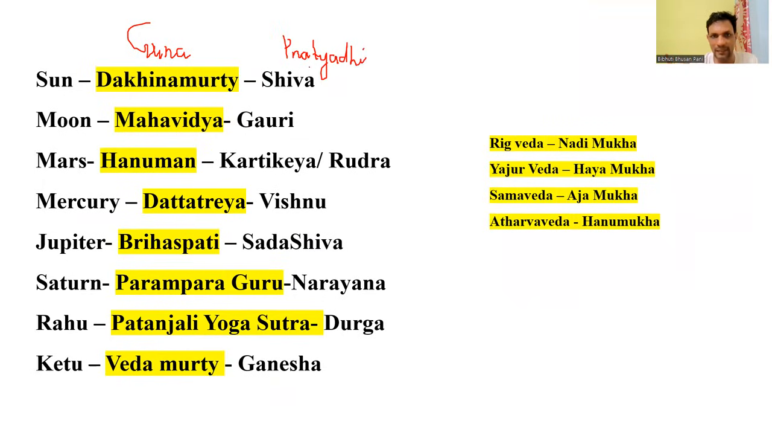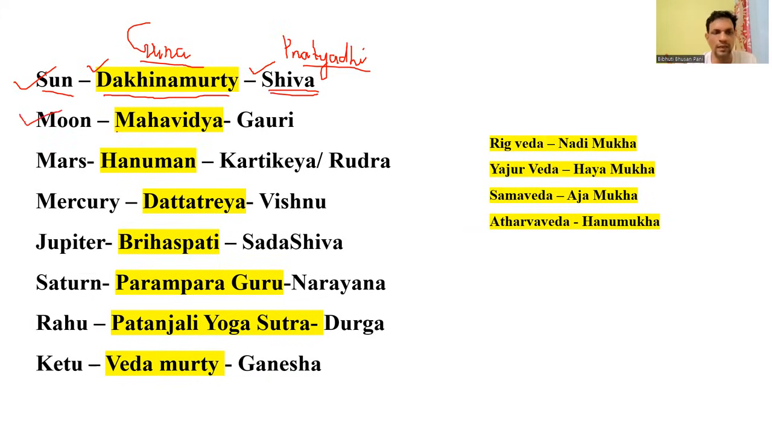Each planet has an Adhidevata and a Pratyadi Devata. That is altogether a different concept, and we will discuss it in the upcoming videos. But this will give you a list where you will find planets and their Guru and their Pratyadi Devata. If Sun is the planet, then the Guru is Dakshinamurti and the Pratyadi Devata is Lord Shiva.